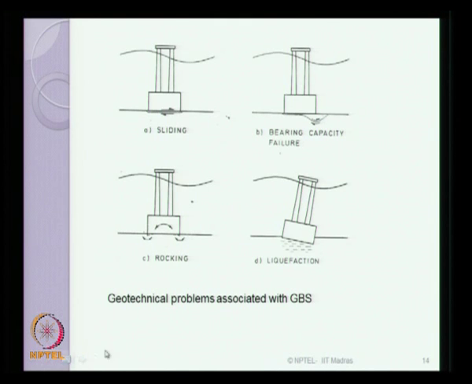There are some specific geotechnical problems associated with gravity based structures. What you see in the slide are 4 special critical problems that are closely associated with any massive type of structure which are founded in seabed. Sliding is a problem associated with lower resistance to lateral load upon the wave or wind load on gravity